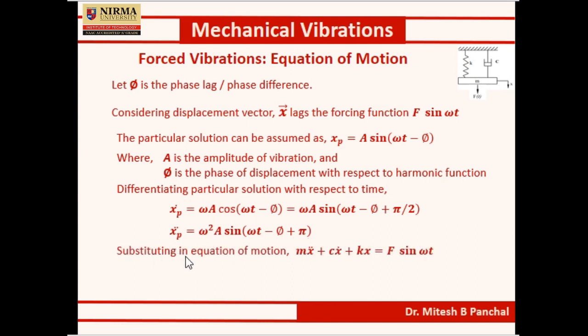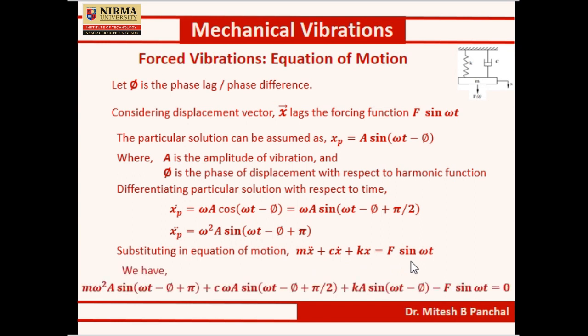Substituting in the equation of motion, that is m x double dot plus c x dot plus k x equal to F sin ωt, we get an equation of motion which consists of 4 forcing components. Now we'll see what these 4 force functions are.